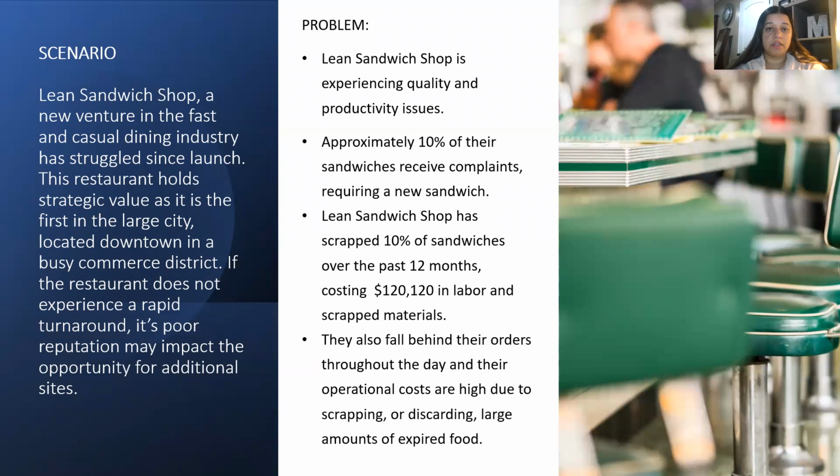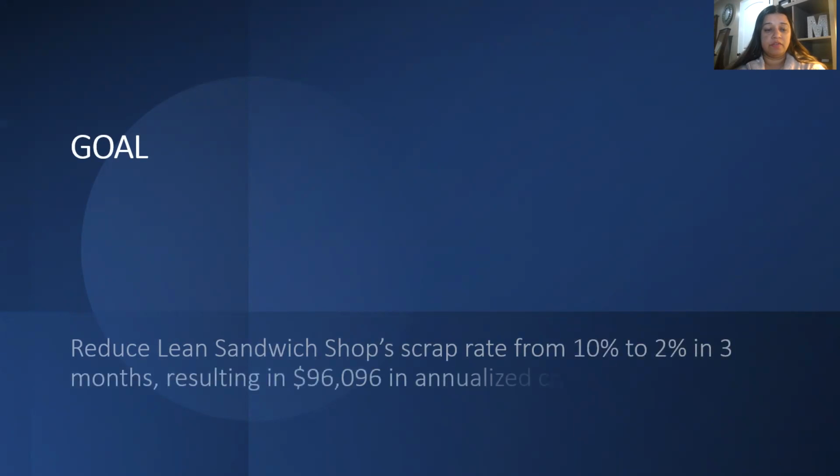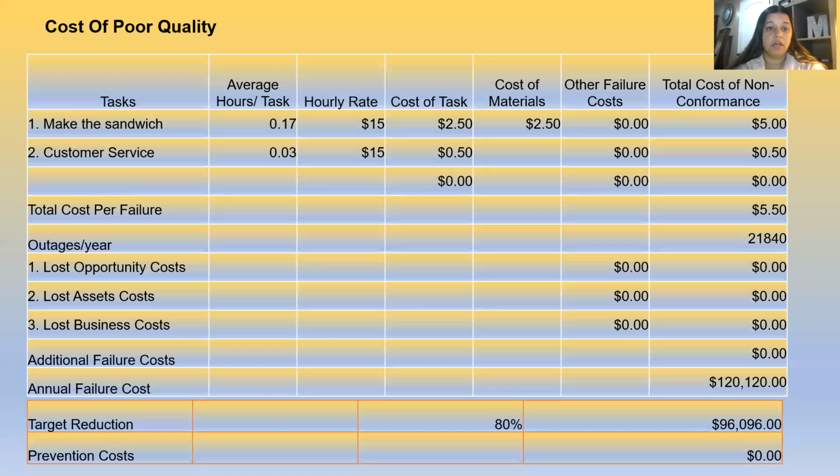The core problem that has been shortlisted is that 10% of the sandwiches are receiving complaints, which is leading to scrapping of those 10% of sandwiches. So I have created a goal for myself, which is measurable and achievable: to reduce the Lean Sandwich Shop scrap rate from 10% to 2% in 3 months, resulting in $96,000 of annualized cost savings.